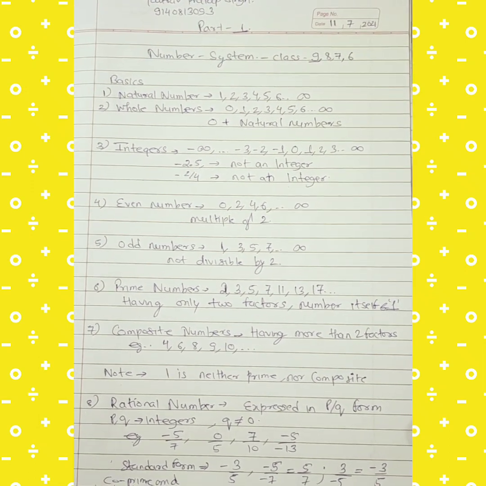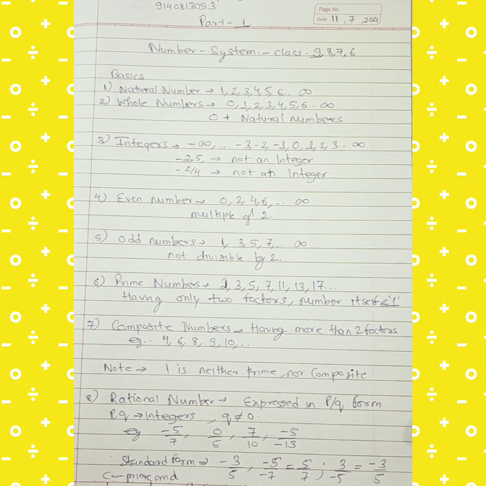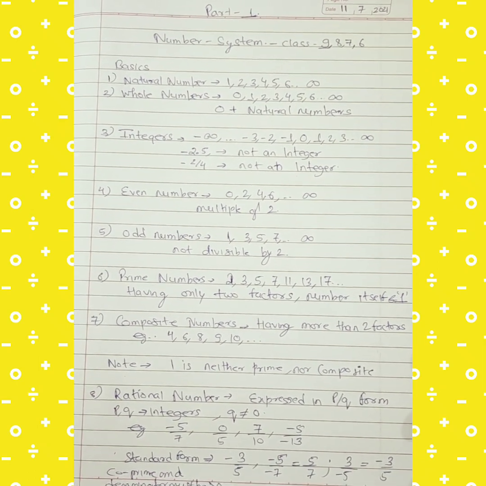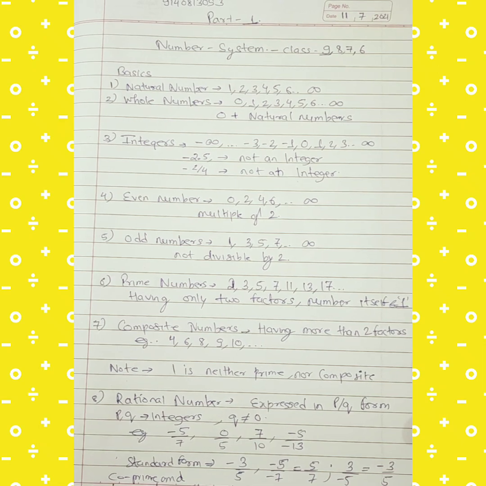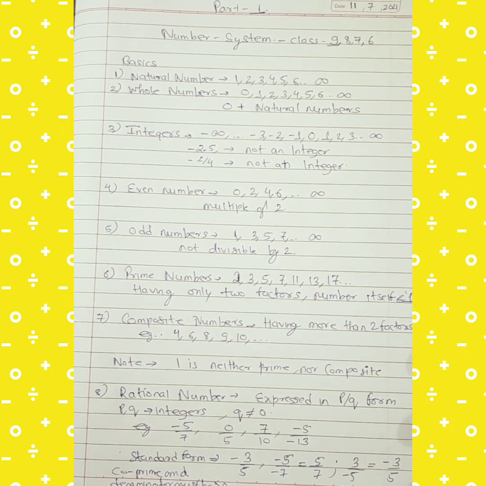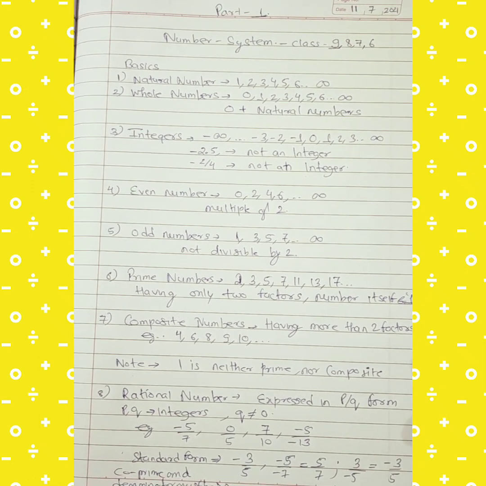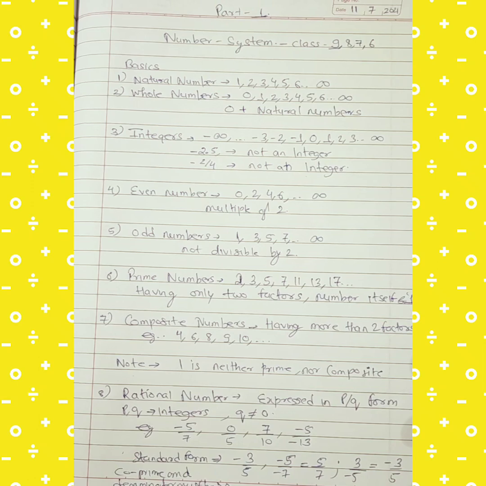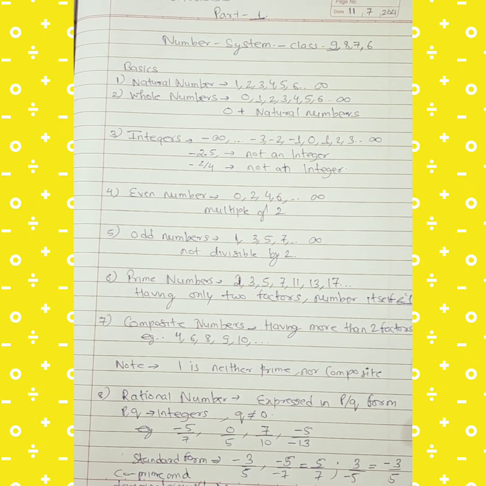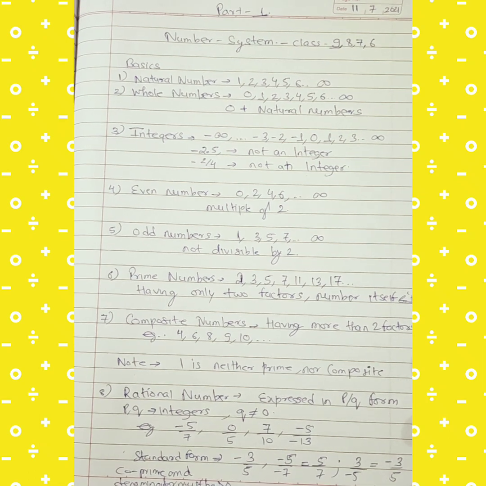So that's called as a whole number system, which consists of 0, 1, 2, 3, 4, 5, 6, 7, 8 and so on. So if you look closely, whole number is 0 plus natural number. That means natural number is a subset of whole number. That means we can also say that all natural numbers are whole numbers. But we can't say that all whole numbers are natural numbers, because 0 is not a natural number.